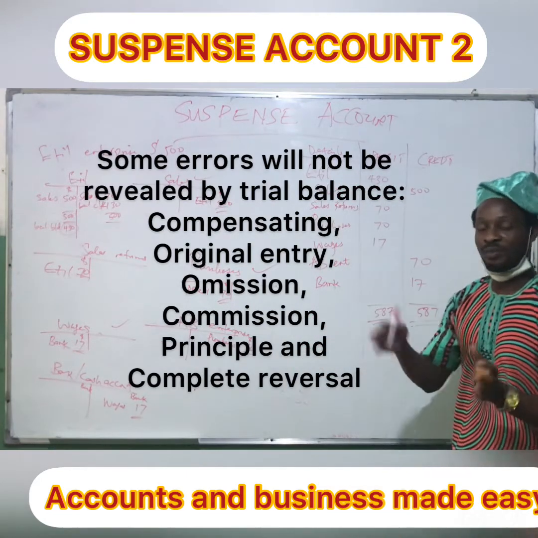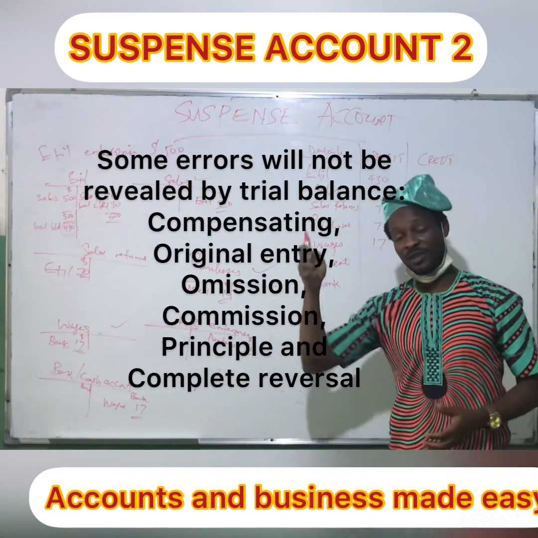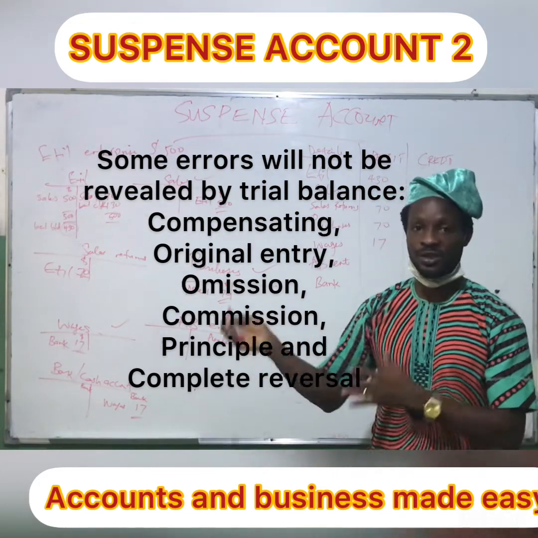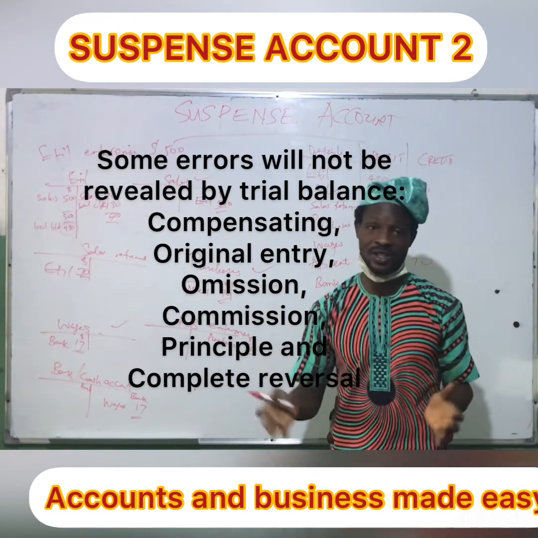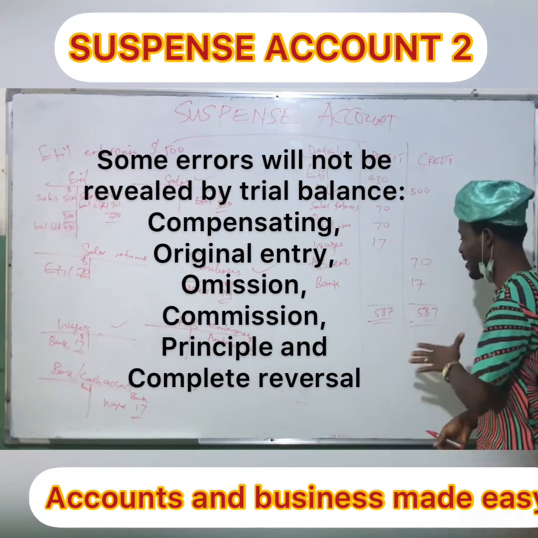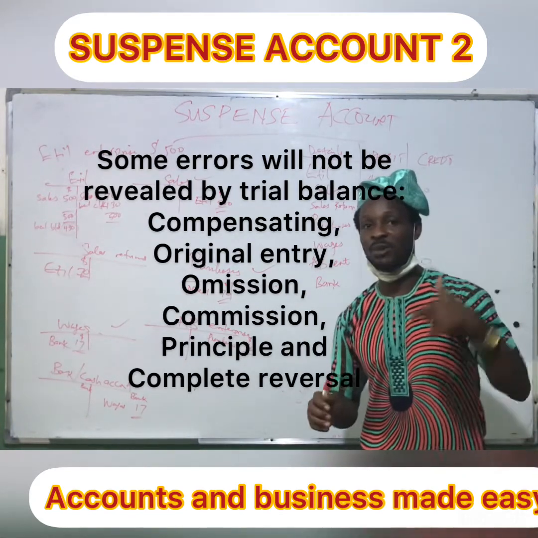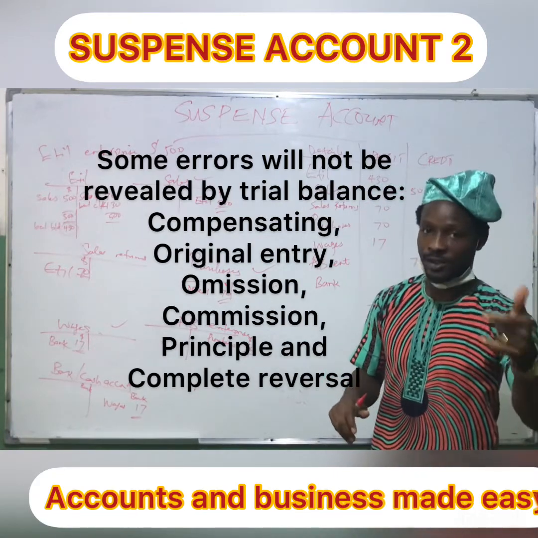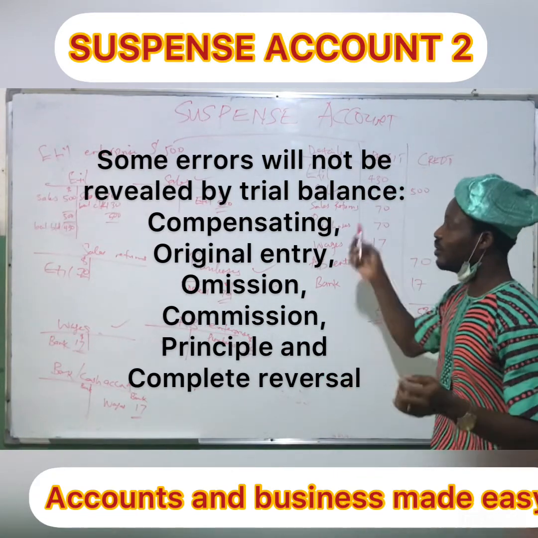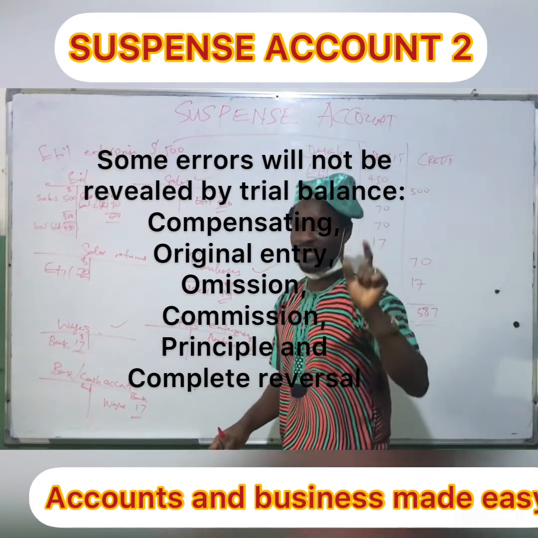Now, these errors, I think we have discussed in the correction of errors videos already released on this channel. You can watch them for reference purposes. So back here, we did not make any mistake. But I want to deliberately make a mistake now so that we can find what to do with the suspense account. Now, I'll try to make one-sided errors.